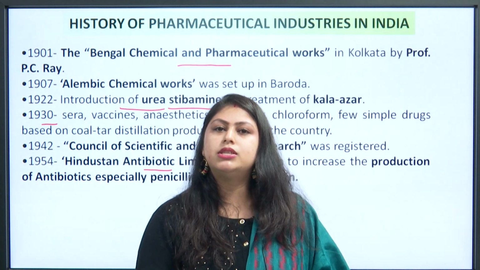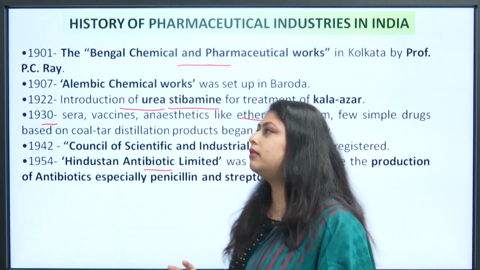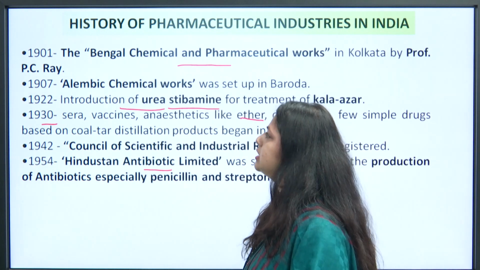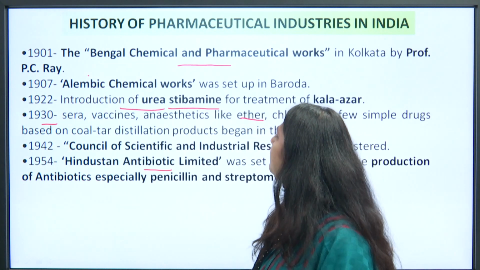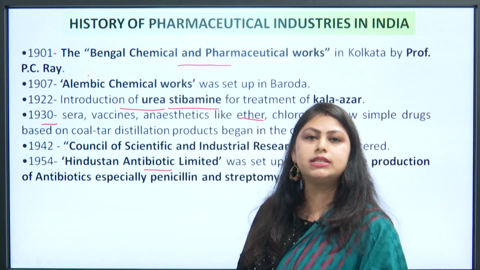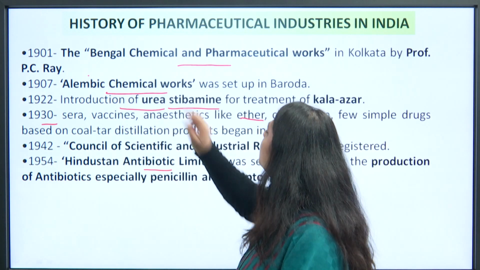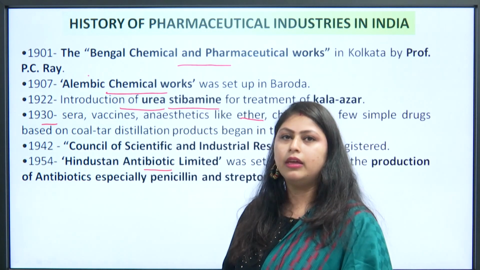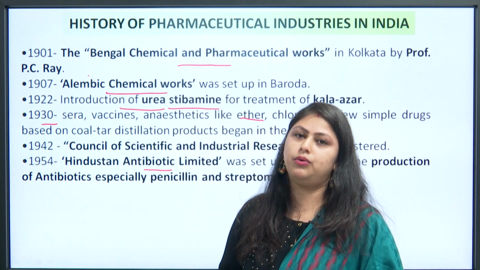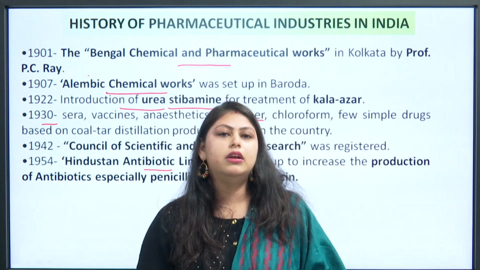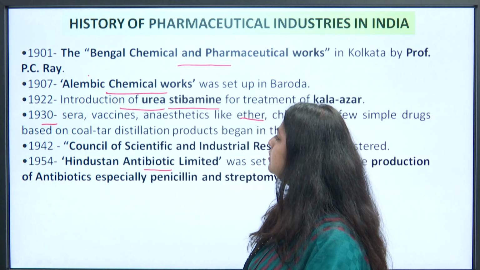Next is the history of pharmaceutical industries in India. Starting from the Bengal Chemical and Pharmaceutical Works, it's very easy. In 1901, you can learn the Bengal Chemical and Pharmaceutical Works in Kolkata. Then a similar name, that is Lambe Chemical Works in Baroda. Then you learn about the introduction of urea stibamine. Urea stibamine is used to treat the disease Kala-azar, or leishmaniasis, in 1922.